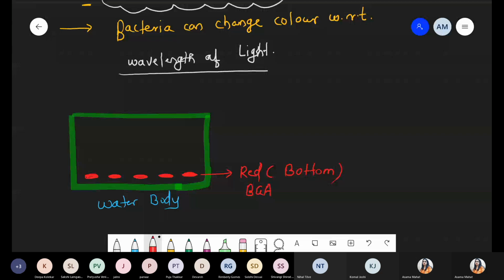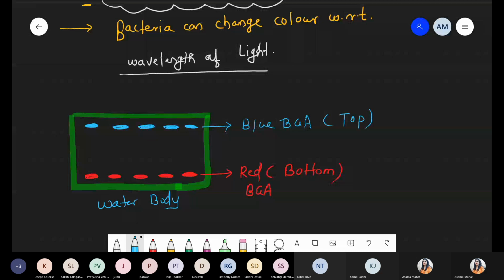Now on this surface, as we go to the top, ultimately there is a presence of cyanobacteria having the blue color on the periphery, on the top, on the water surface. The bacteria present here are basically the blue color BGA. And why do these have the blue color? Possibly they absorb the maximum light. That's why they have the blue color, and that blue color is present on the top.